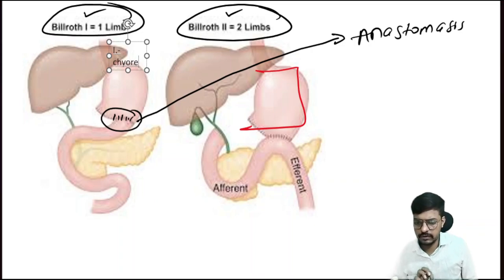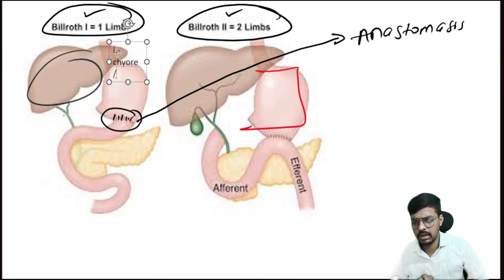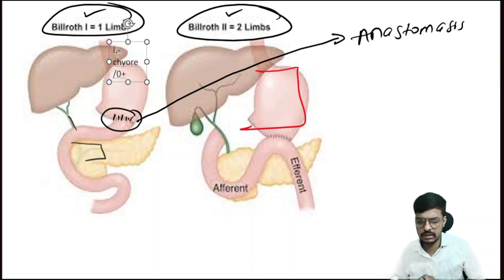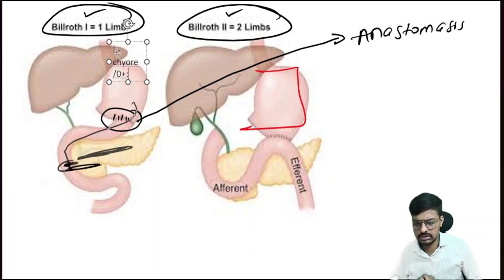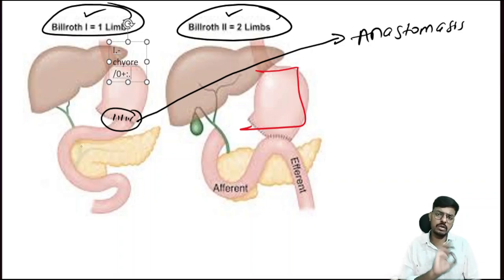So the chyme is coming, and as I told, the biliary ducts. Look at this one. This is the liver, and this is the right and left hepatic duct, common bile duct, pancreatic duct. It is coming to the duodenum. In the Billroth 1, the food we have taken comes to the duodenum, and the pancreatic juice and the food mix in the duodenum only, as normal.